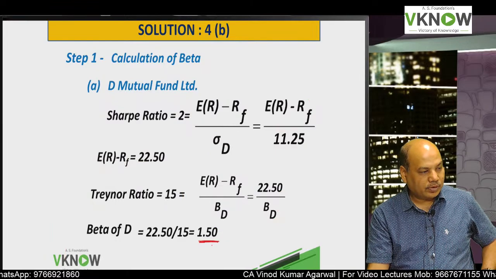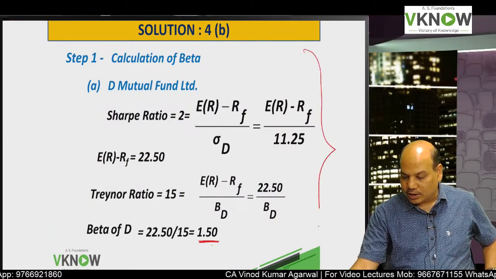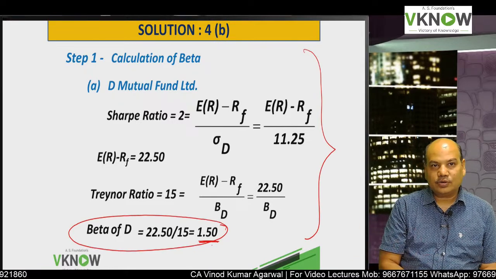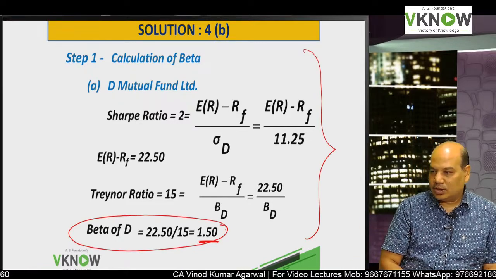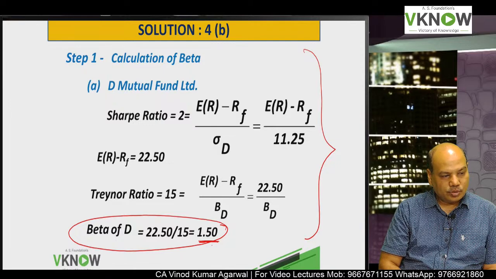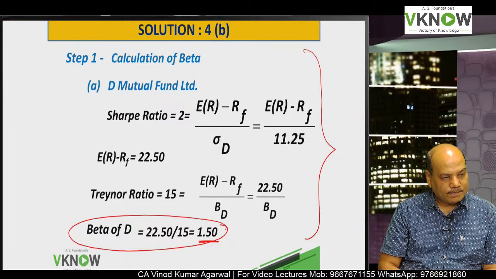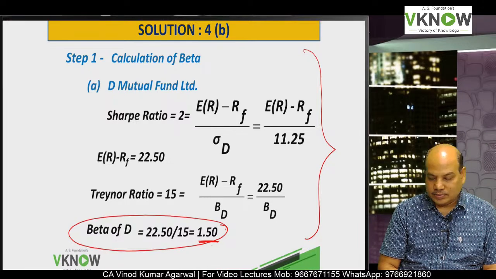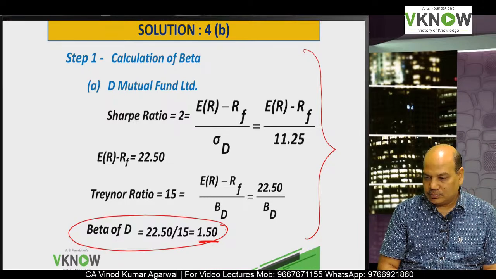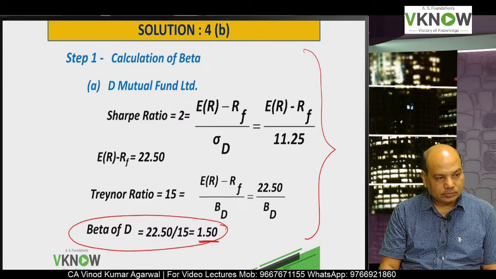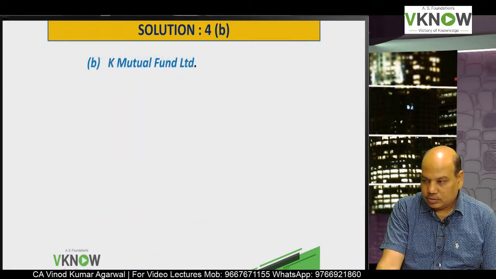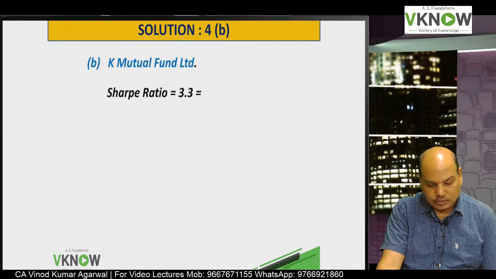Very good. In the same way, please calculate and give me the beta of K mutual fund. Yes, start yourself. Student will now reply, what is the beta of K mutual fund? Kindly participate, everybody. Beta of K mutual fund.